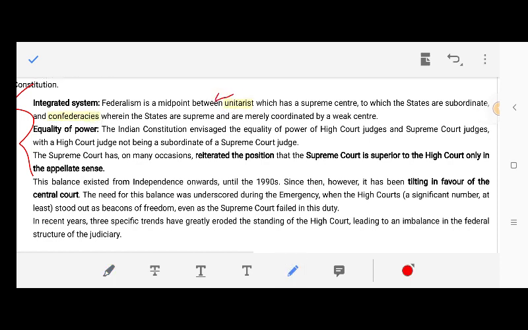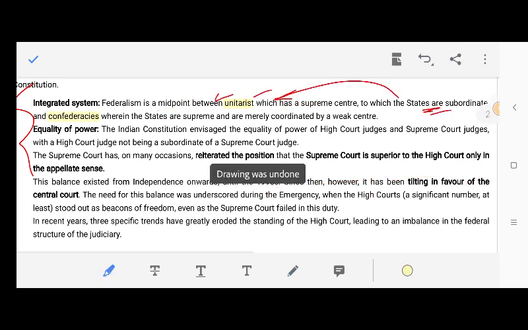One is unitarist, in which states are subordinate and center is strong, and confederacies in which it is the reverse, that means states are strong and union is weak. But India is a midpoint between these two. If this is unitarist, if this is confederacies, India falls here in the scale, midpoint.